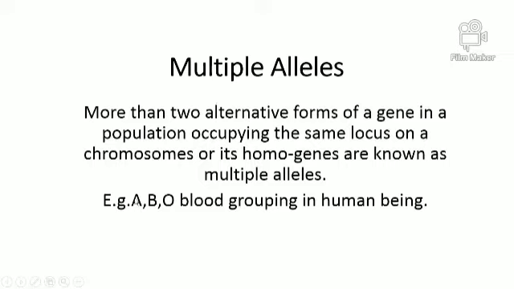Here, it may be that the child is A positive, or the child is B negative. So we have a number of types of blood groups, and it is completely based on multiple alleles. So more than two alternative forms of a gene in a population occupying the same locus on the chromosome, or in other words, the homogenes, are known as multiple alleles. Homo means similar genes. So similar genes, but with more than two alternative forms. Okay.